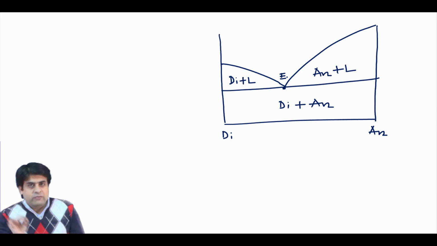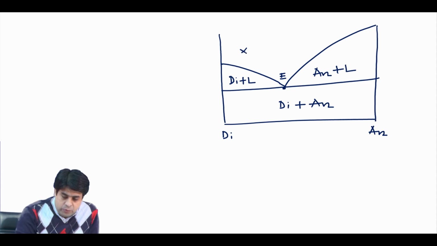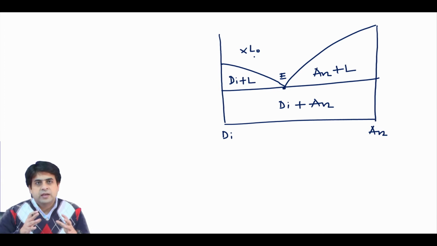So, when we have fractional crystallization and we take a liquid L0, fractional crystallization means that your crystals are always fractionating. Okay?